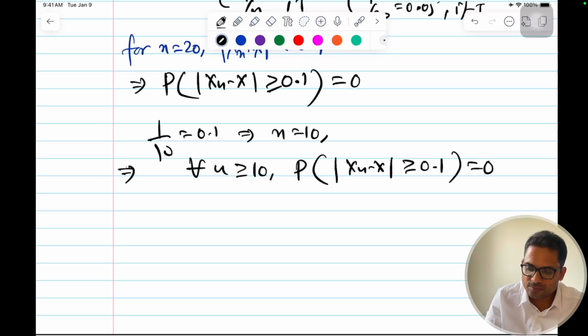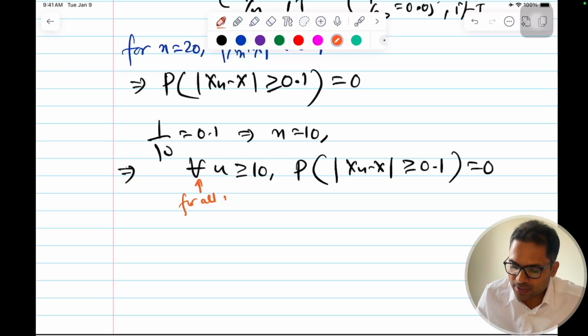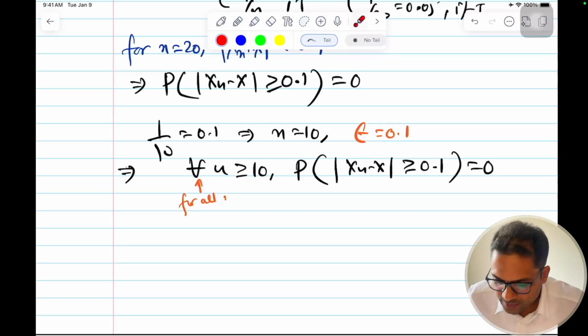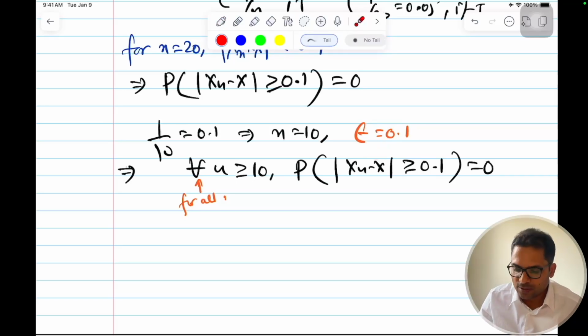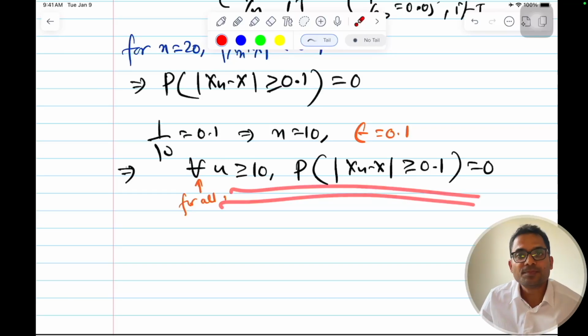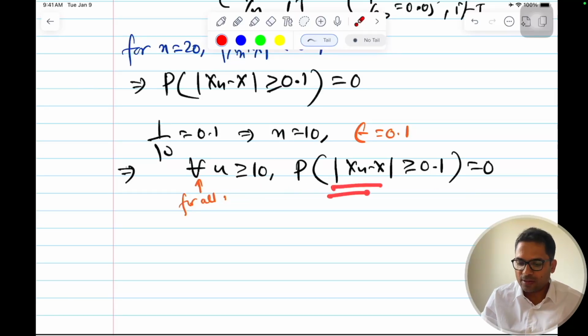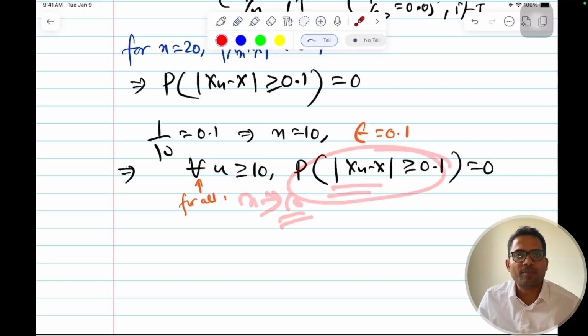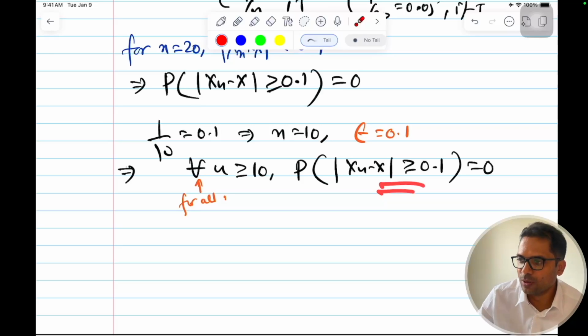This is for all n greater than 10, and my epsilon is equal to 0.1, that is my tolerance level.